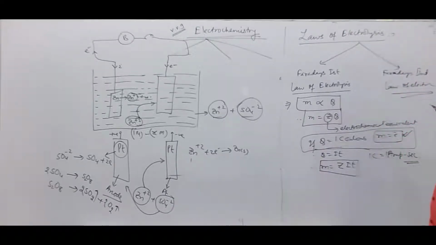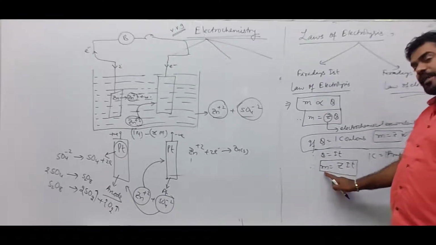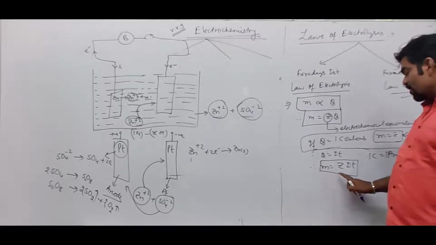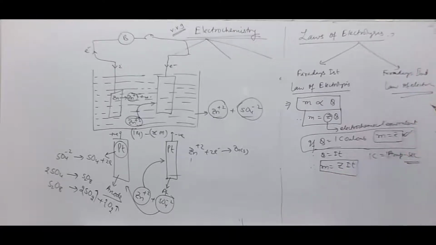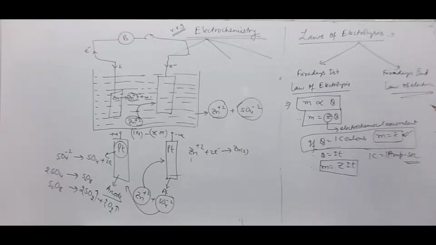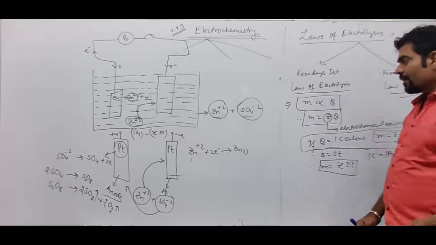So by passing 1 ampere second, whatever the mass deposited at the surface of cathode is equal to Z. That is, Z is the amount of substance deposited on the surface of cathode by passing 1 coulomb of electricity or 1 ampere second of electric current.